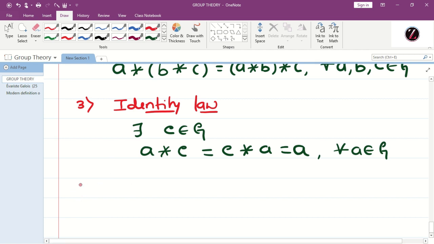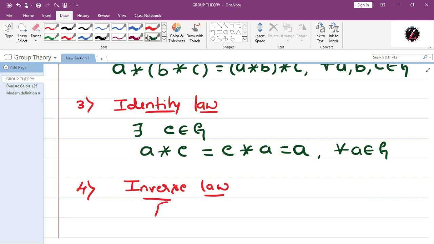So next, the fourth one, the inverse law.